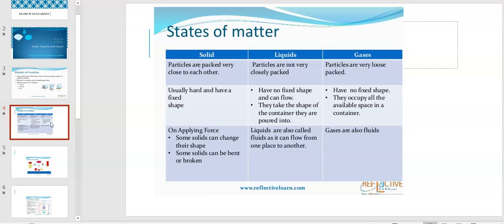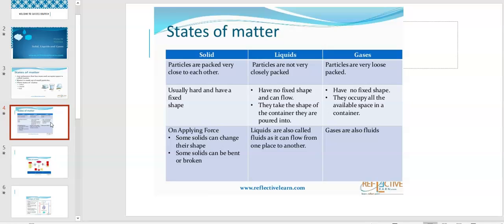Solid particles are packed very close to each other, and so they are solid. But in liquids, particles are not very closely packed, and in gases, particles are very loosely packed. And again, solids are usually hard. You have seen a solid, they are usually hard and they have a fixed shape, like your chair, rubber, or a table. They have a fixed shape.